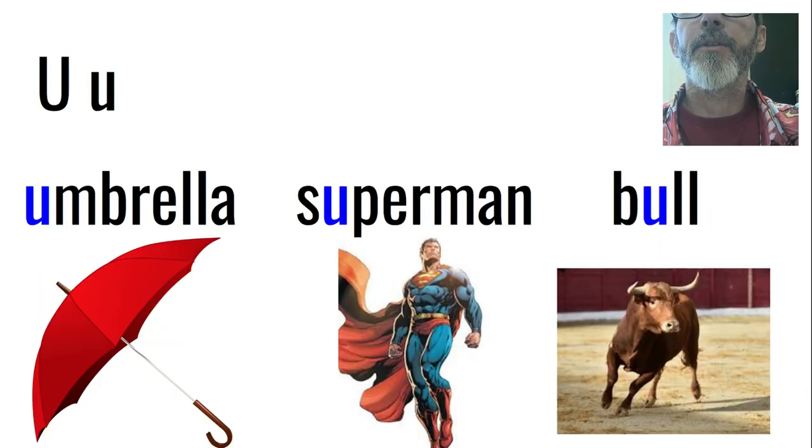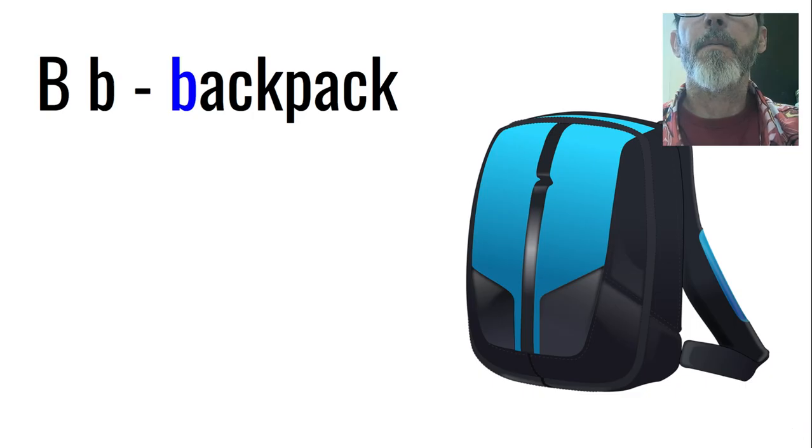U has 3 sounds. Umbrella. Oo, Superman, and bull. Now we get to the consonants. Some consonants have more than 1 sound. B has 1 sound. It is a B.